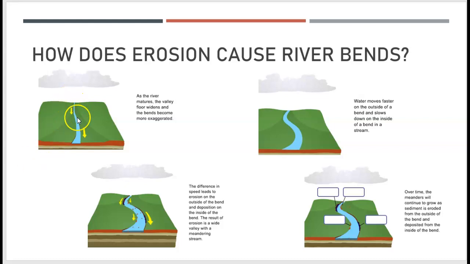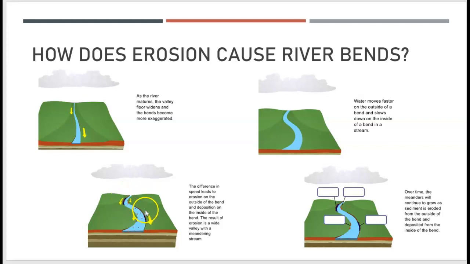So rivers, just by their movement, are going to cause weathering, and that weathering of the rock along the sides of the river will cause pieces to break down, and then those are going to be moved by erosion through the force of that water. Water moves faster on the outside of a bend, so as these small bends begin to form, water is going to have a higher velocity here. That's just a principle of physics.